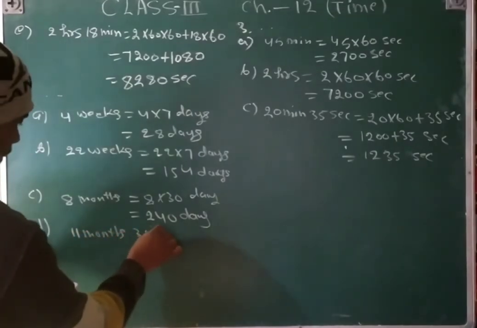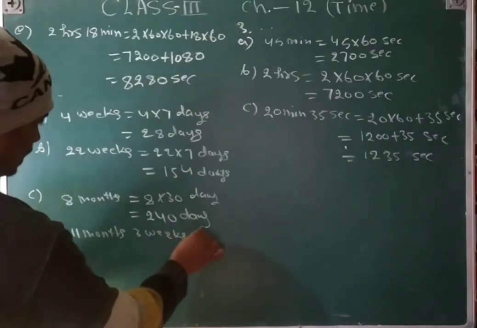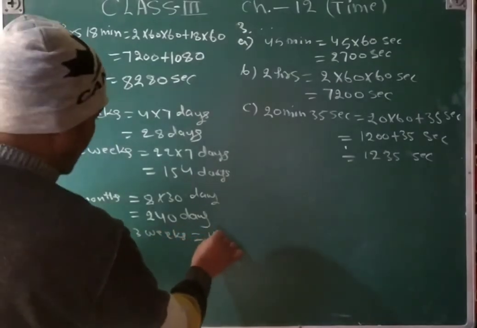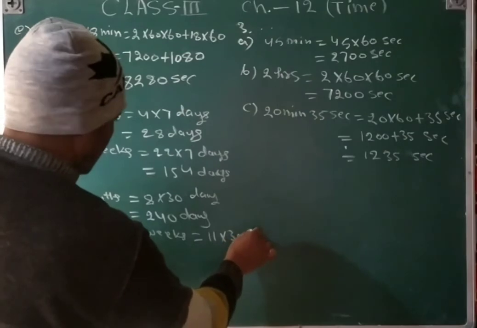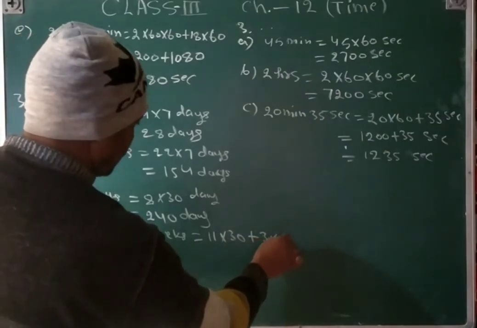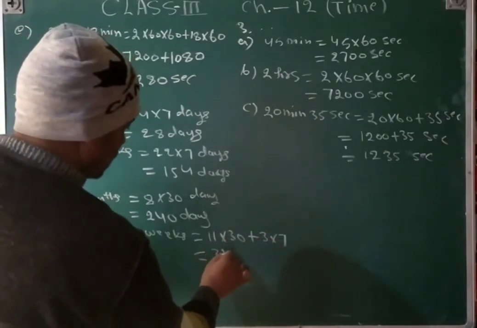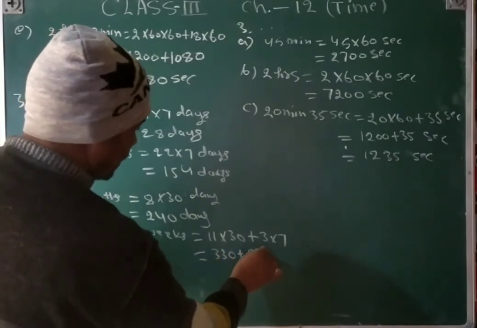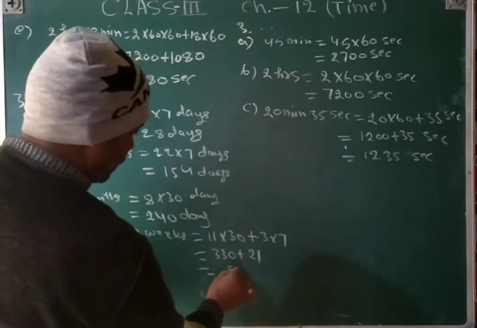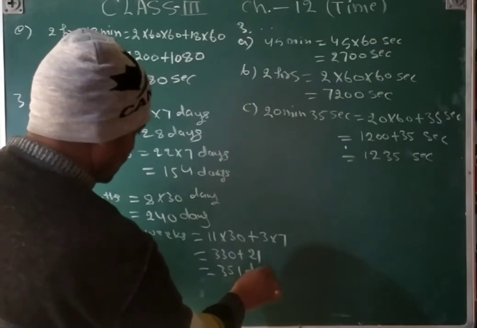And then D part, 11 months 3 weeks. 11 months 3 weeks is equal to 11 into 30 plus 3 into 7. 3 plus 3 7 is 21. So that is 351 days.